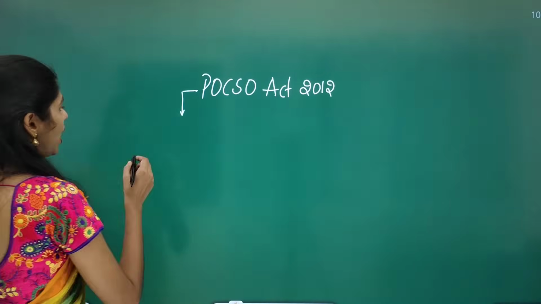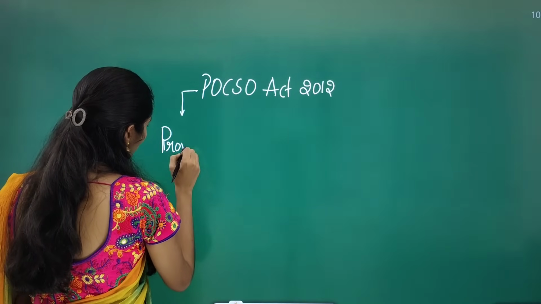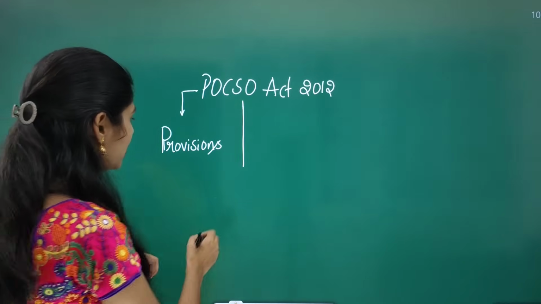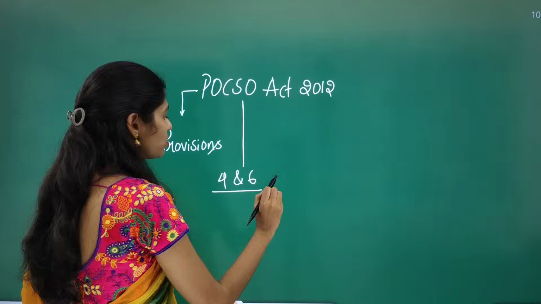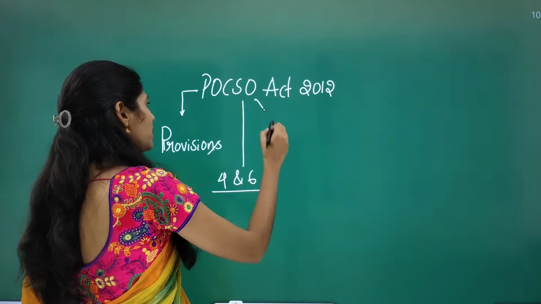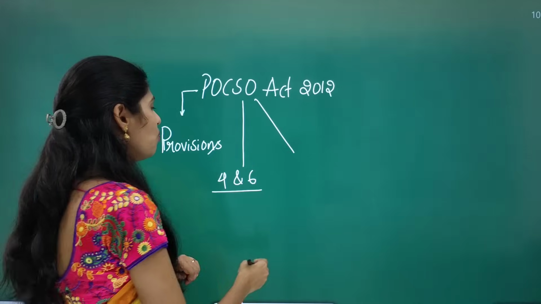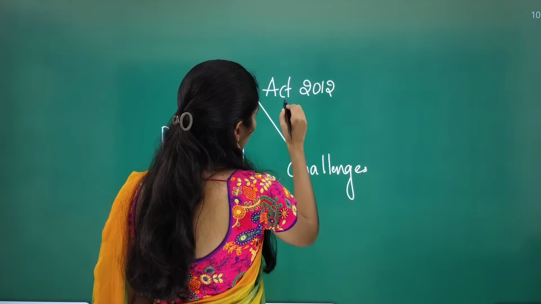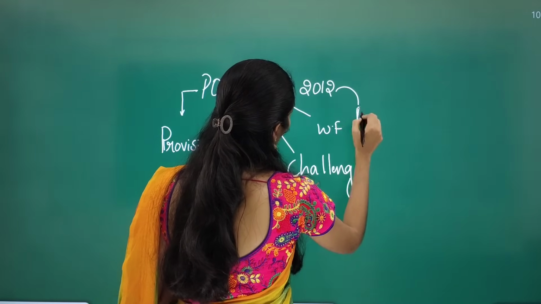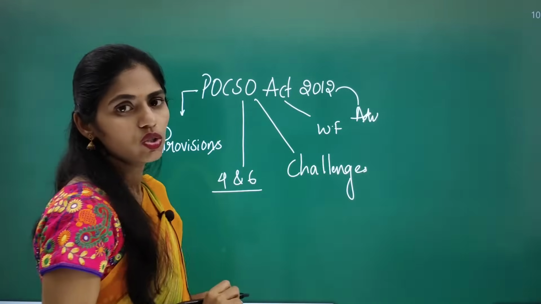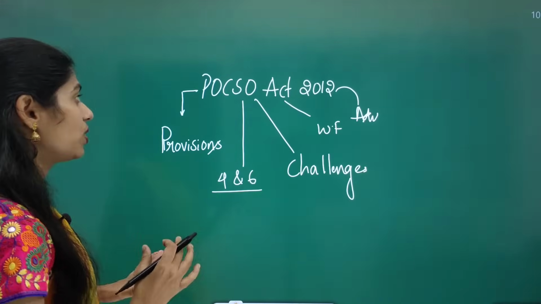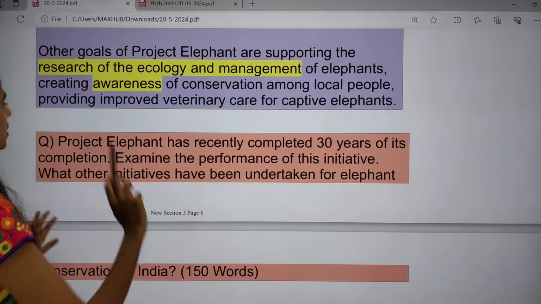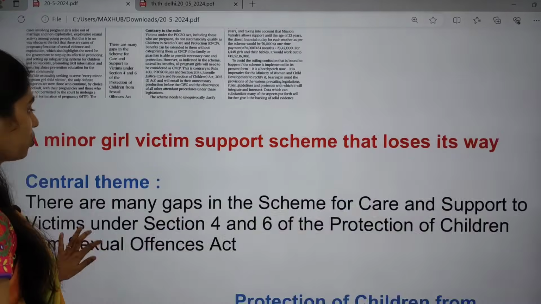So here you have to know what the provisions of this act are. This article is talking especially about section 4 and section 6. You have to know them clearly. Next, you have to see what the challenges are in implementing POCSO, what the way forward is, and what the advantages of POCSO are. All these are very important, and you can expect a question on POCSO in your mains, not in your prelims. Now let us see section 4 and section 6 of POCSO in detail.